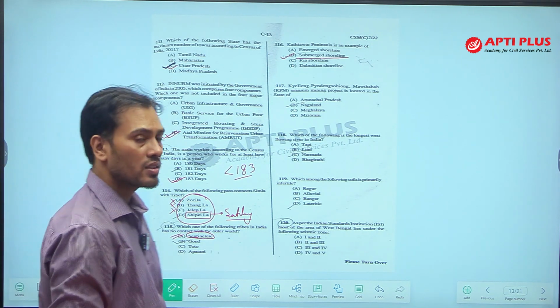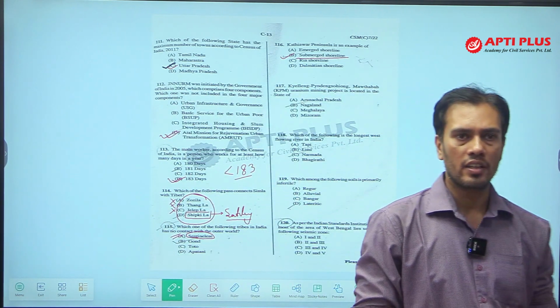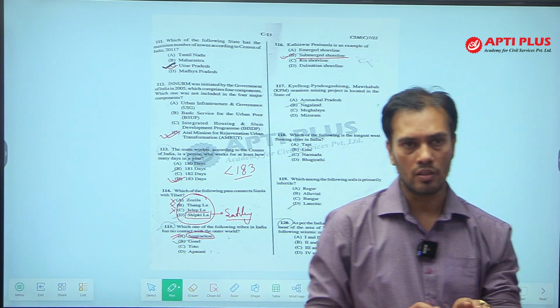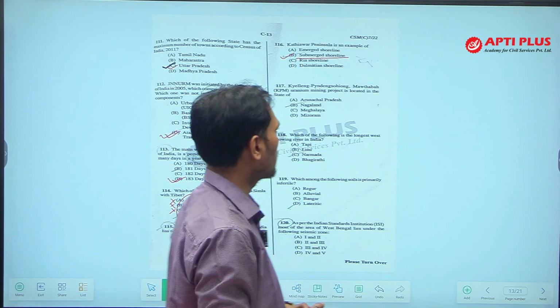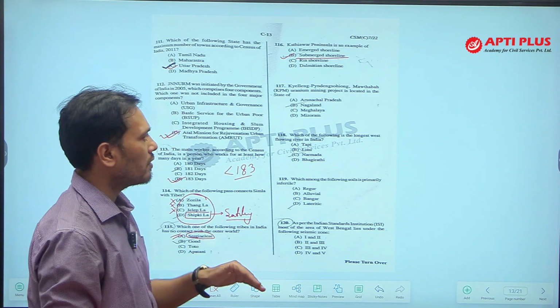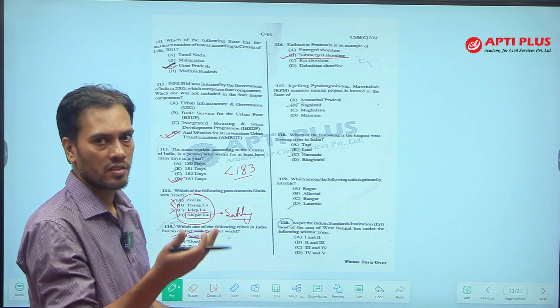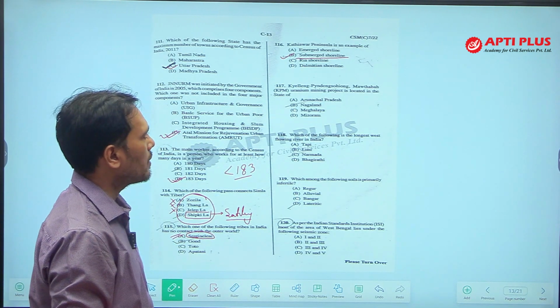Submerged means when, due to tectonic activity, the land goes down, or maybe the water level rises. That is called a submerged coast. What is an emerged coast?